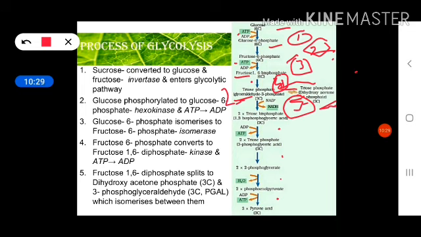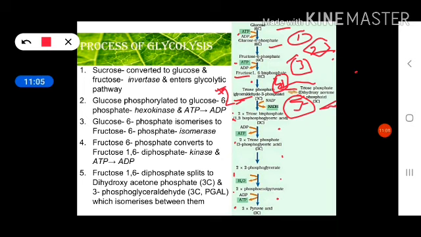Aldehyde and ketone both are formed from fructose 1,6 bisphosphate, but ultimately this ketone is also converted into aldehyde. You can also understand glyceraldehyde 3 phosphate as 3 phosphoglyceraldehyde, or PGAL. Both are the same thing. In the sixth step you get 2 molecules of NADH from the 2 molecules of PGAL.